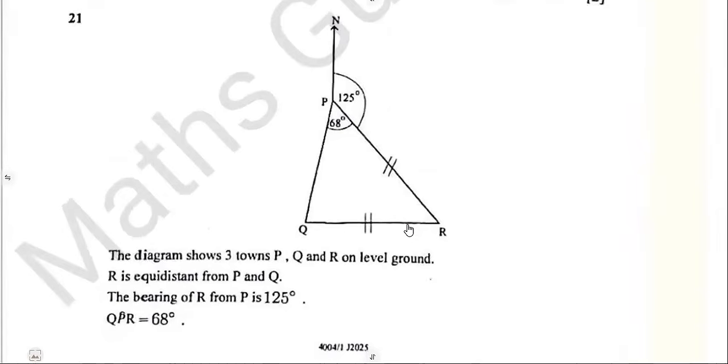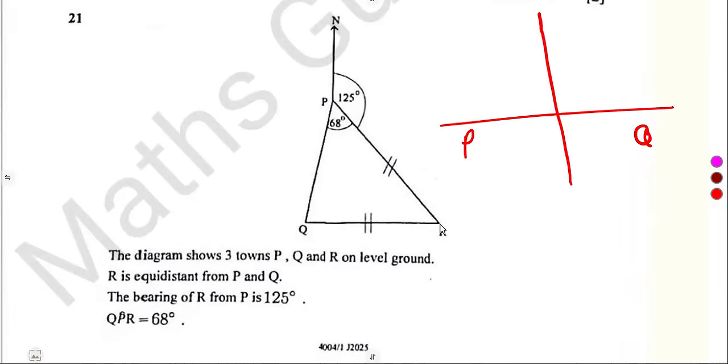On number 21, the diagram shows 3 towns P, Q, R on level ground. Then R is equidistant from P and Q. Remember, if we talk about the locus of points equidistant from P and Q, that's a perpendicular bisector. So R here, they are simply saying it bisects the line PQ.